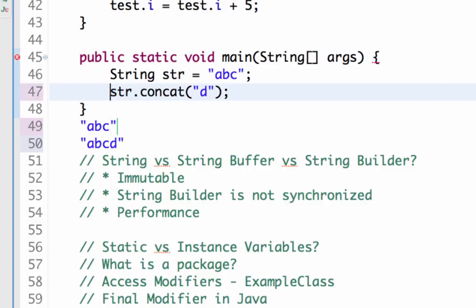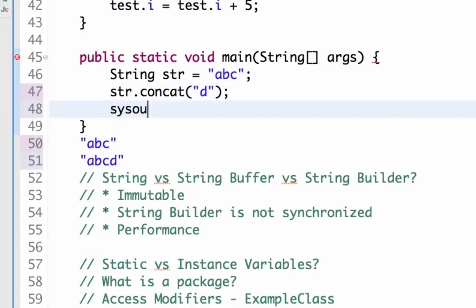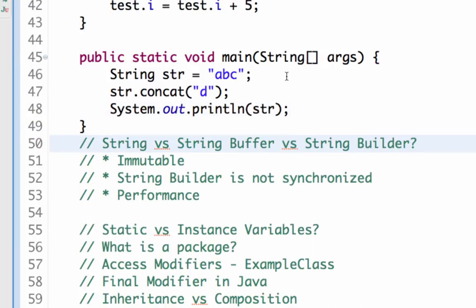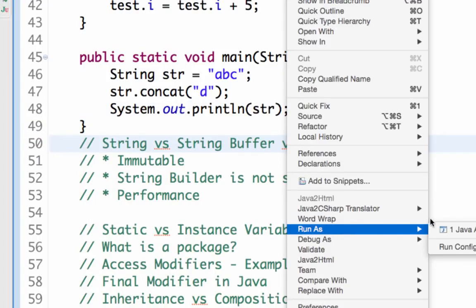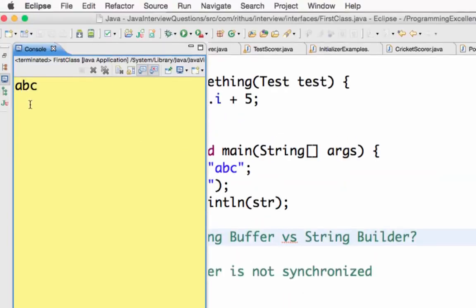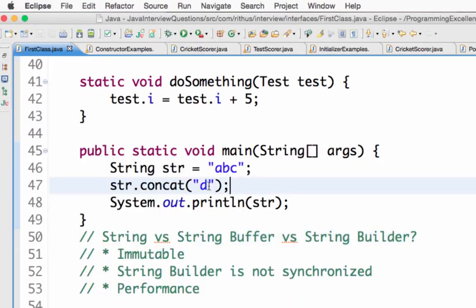If I do a System.out and print the value of str, the value printed is abc. It's not printing abcd even though I did a string.concat. This is what is called immutability. Once you create a string, the value inside that string would never change.